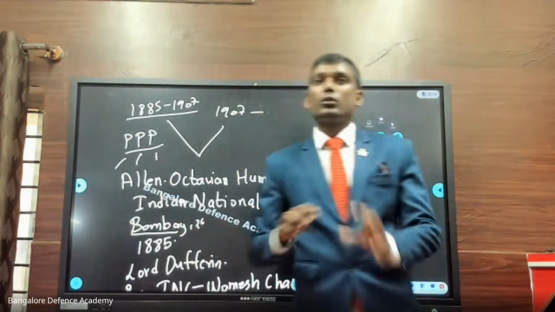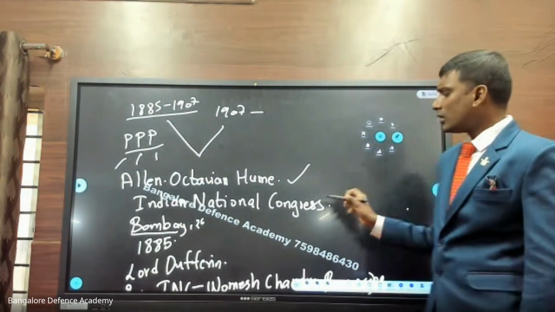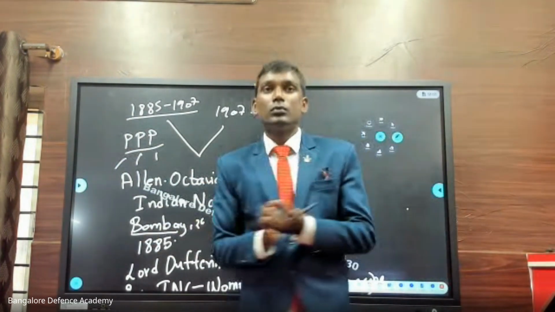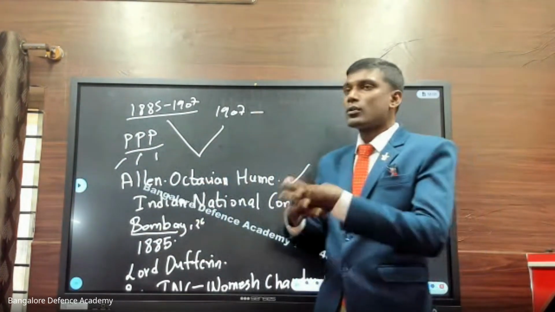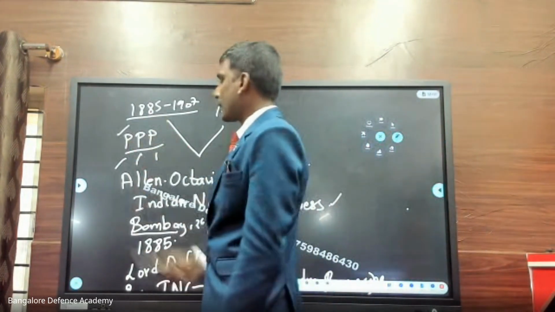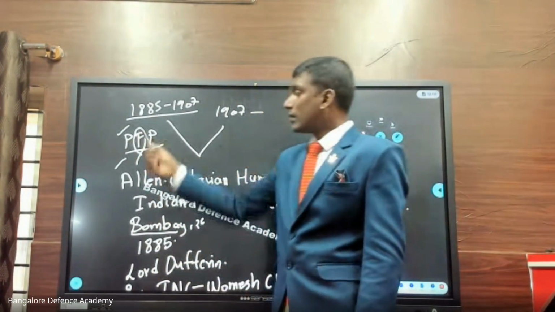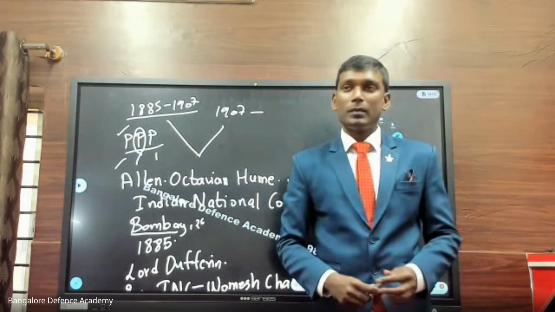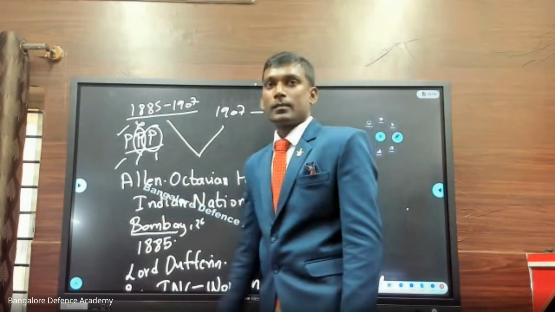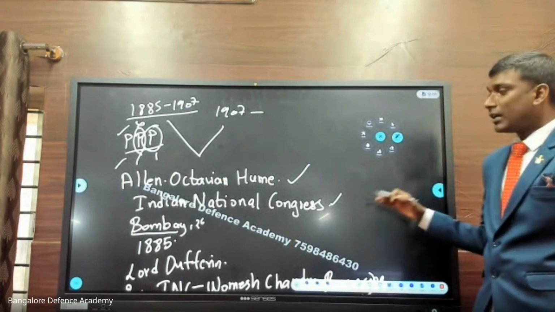Imagine if the government wants to bring some changes, and those changes are not good. People are not happy. So what will the Indian National Congress people do? They will go and do prayer. That means they will make a request to the government: please don't do this, we will suffer, the common people are suffering. If the prayer is not answered, then they will petition, petition in court, Supreme Court. Even if the court does not agree, then they will go for protest. So prayer, petition, protest.